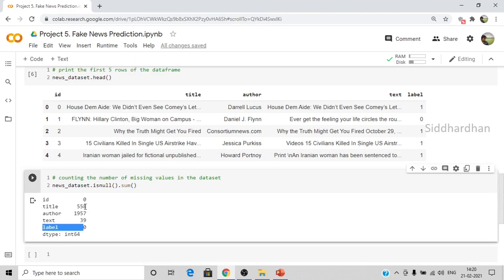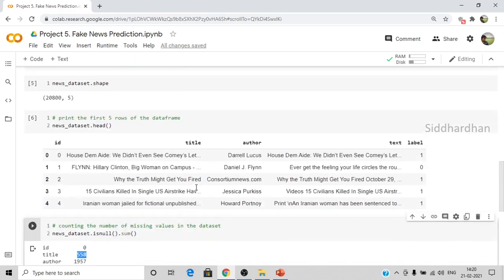Let's understand why these things are missing. While we are preparing the dataset, we might not get the title of a news, or the author of a particular news, or the text of a particular news. So for some news we may have only the title and author, in which case the text will be absent. Similarly, we have the title and text for some news, but the author name is missing while we are preparing the dataset. That's the reason.